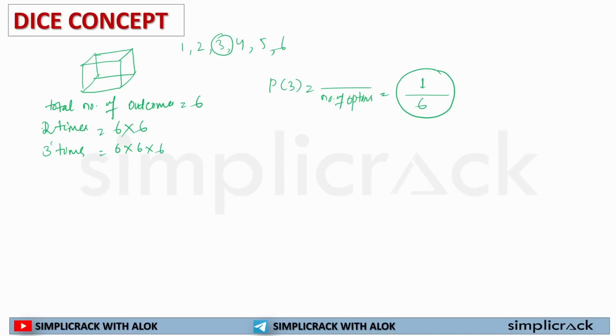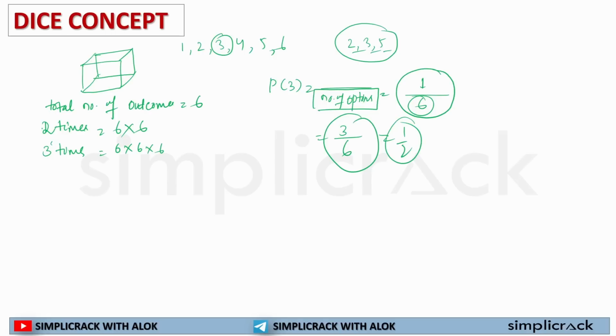Now, it can ask it a different way. Let's say it may ask what is the probability of getting a prime number if a dice is thrown. We know the number of options is fixed, that is 6. Now what are the prime numbers? 2, 3 and 5. So the probability of finding a prime number will be 3 out of the total outcomes, that is 1 by 2. Or it may ask various questions which we will be solving in the next slide.